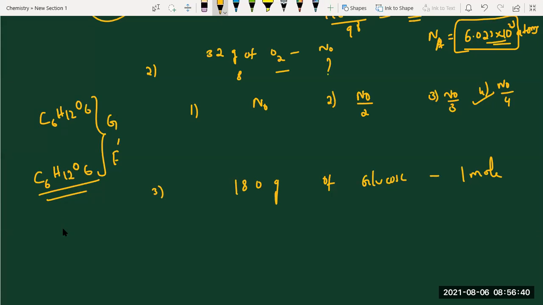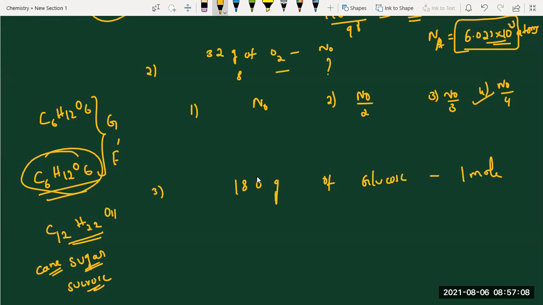So next one, what is this? C12H22O11. This is also one of the common questions we see in stoichiometry and other chapters. Sugar is also called cane sugar or sucrose. Sucrose, lactose, maltose have the same molecular formula. Now come back to glucose. If you know the glucose molecular formula, you can calculate the molecular weight. You will get 180 grams. 180 grams means 1 mole. This is no number, means 1 mole.